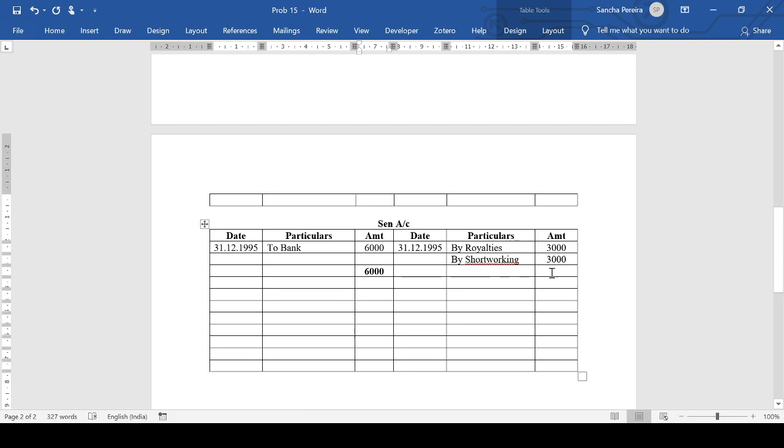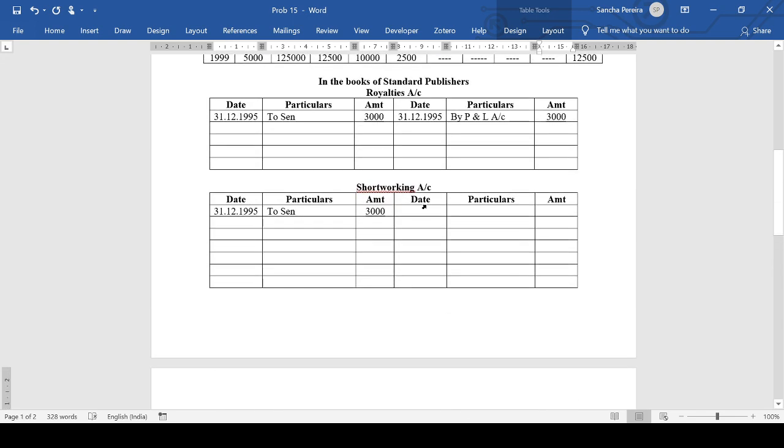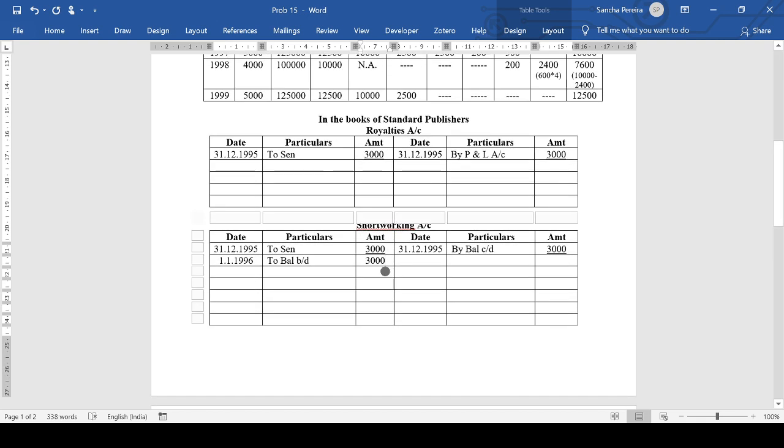Okay, close the books. 6,000, 6,000. Close this. You will have a balance carried down here. 31st December, by balance carried down 3,000. Bring down the balance: 1st January 1996 to balance brought down 3,000, and this automatically closes.